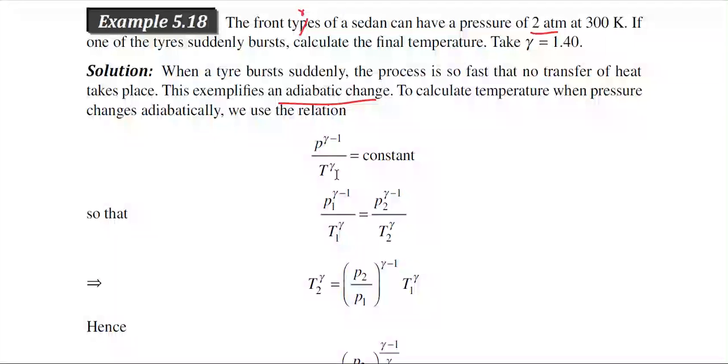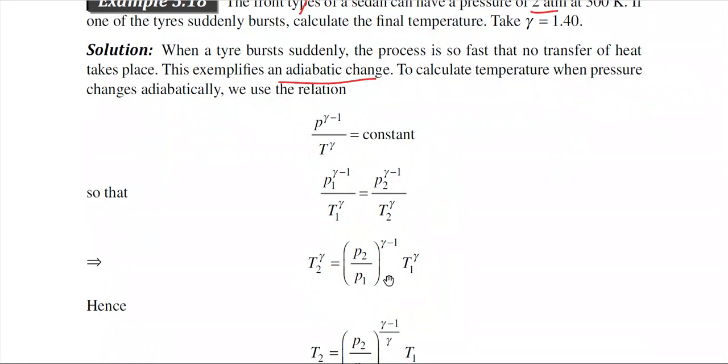We know the TP relation is P to the power gamma minus 1 by T to the power gamma is equal to constant. So, from this equation we can write P1 to the power gamma minus 1 by T1 to the power gamma is equal to P2 to the power gamma minus 1 by T2 to the power gamma. So the final temperature T2 can be expressed by this right hand side.